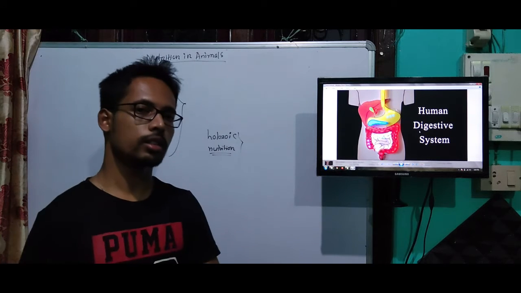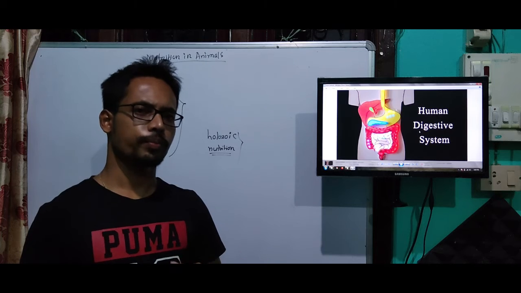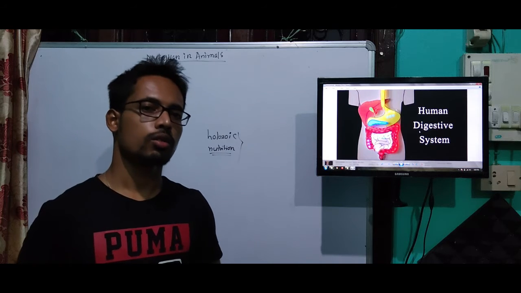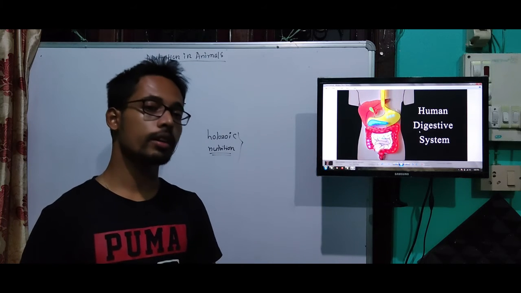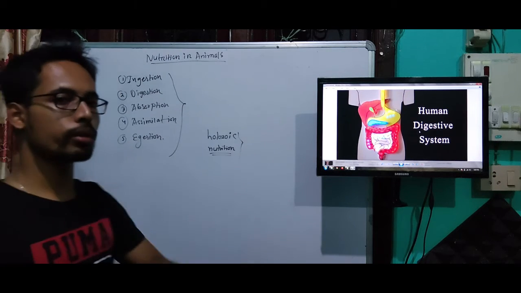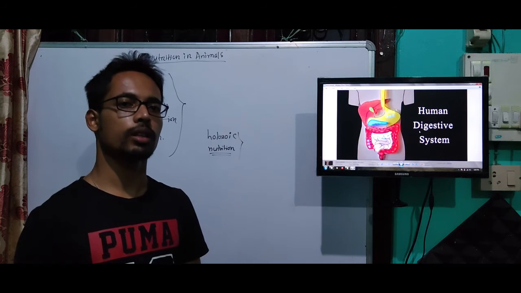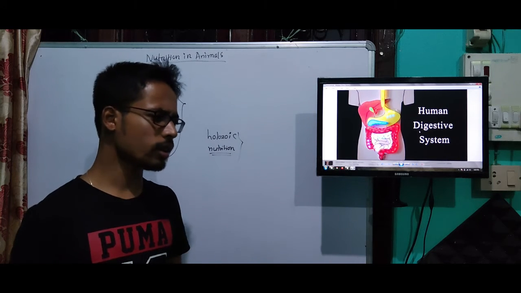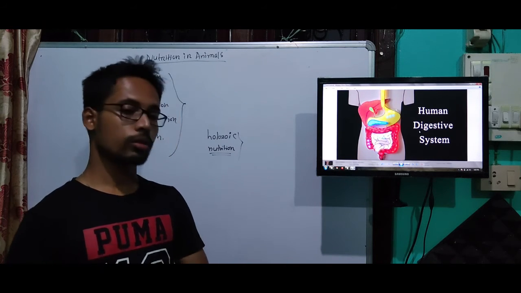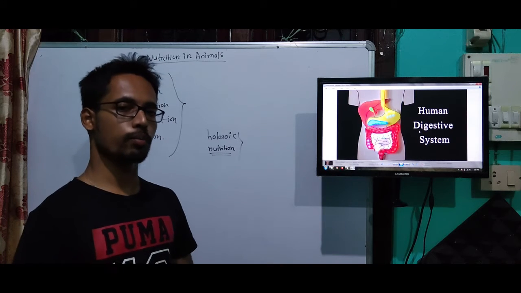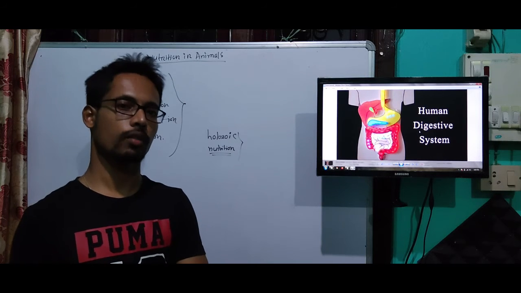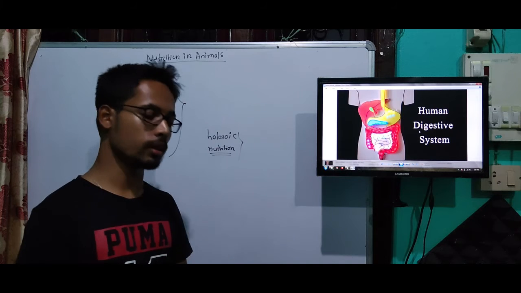Next, assimilation. What happens in assimilation? The absorbed food is used by the organism's body to provide the organism energy, for growth, for reproduction, for repair of damaged cells, and for different metabolic or body functions. That process is known as assimilation. The process by which the food is utilized by an organism's body after absorption is known as assimilation.